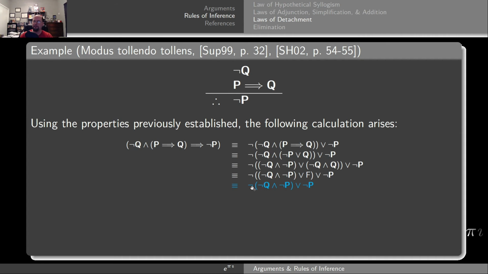Applying De Morgan's laws, I can distribute the negation at the cost of changing conjunction to disjunction, but now you notice I now have some double negatives showing up. And by the litotes law, those double negatives will go away, and that will give me P and Q respectively, giving me the statement here. Now, the disjunction is associative, so I can regroup this, putting the P's together. So I have P disjunction with negation of P, but that is the law of excluded middle, which is going to give me a true statement, and truth will absorb the Q no matter what its value, giving me a true statement at the end. Consequently, this is indeed a tautology, and therefore a valid argument.